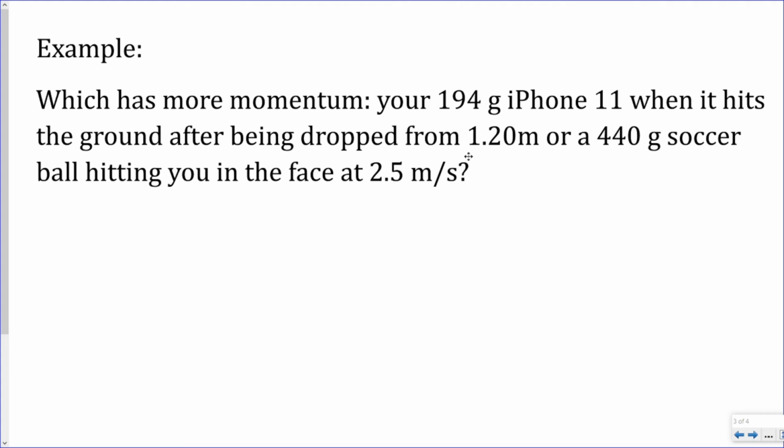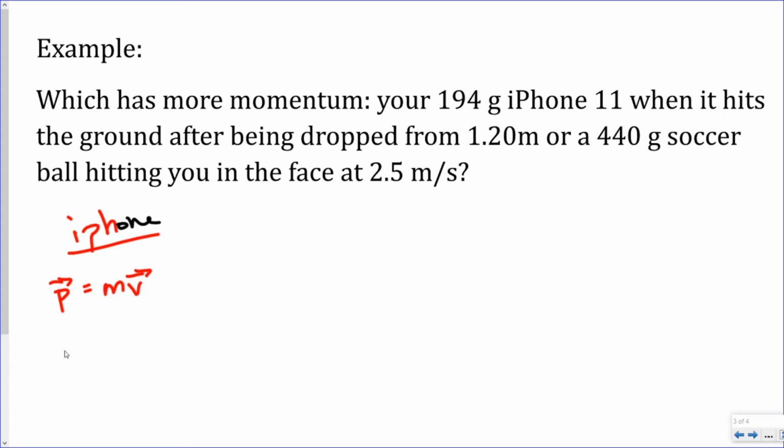So which one has more momentum? Let's take a look at the iPhone first. Okay, so we know mass is 194 grams. If I want to know momentum, I'm supposed to do mass times velocity. So what do I need here? I need to know how fast it's going when it hits the ground. So how am I going to figure that out?